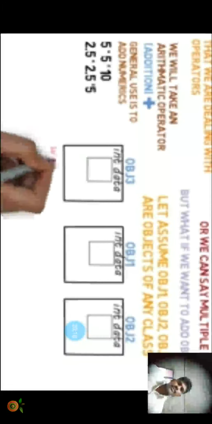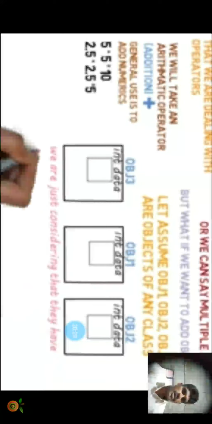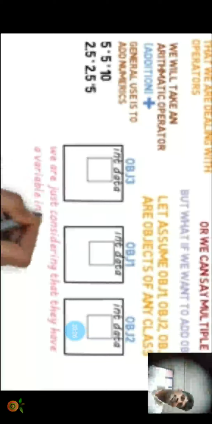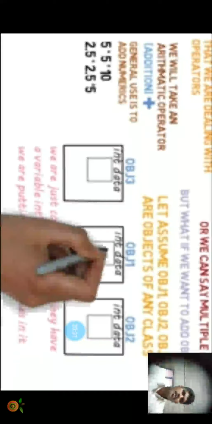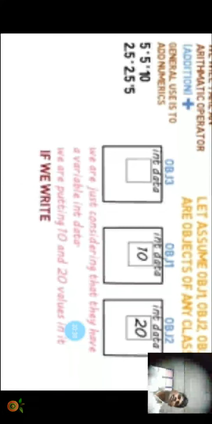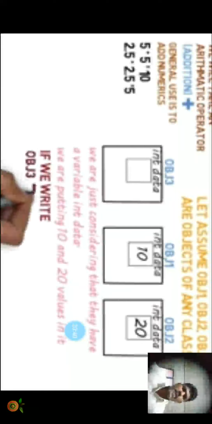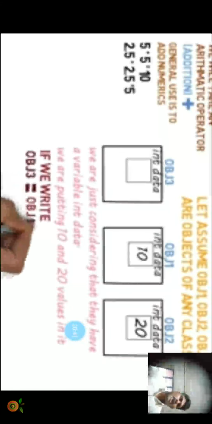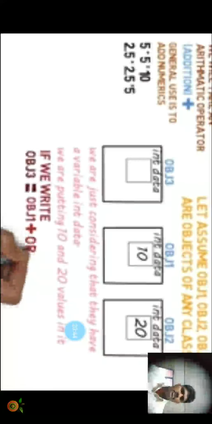Now we just consider that they have a variable in data. We want to put the values 10 and 20 in it. Okay, now object 3 is equal to object 1 plus object 2.